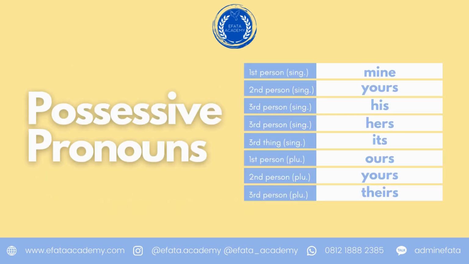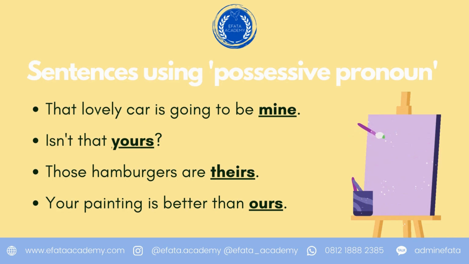The next one is possessive pronouns. It's a little bit tricky because both possessive adjectives and possessive pronouns use the same word, which is possessive. But the one thing that you have to pay attention to is that they have different roles and functions. For possessive pronouns, as you can see from the examples, the words are mine, yours, his, hers, its, ours, yours, and theirs. These particular words are usually placed at the end of a sentence.